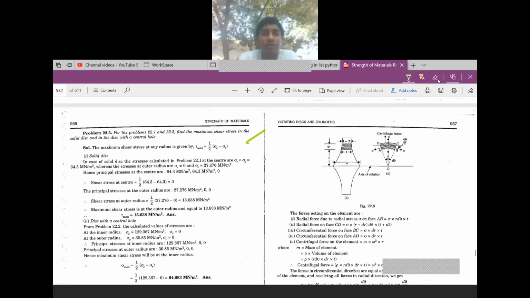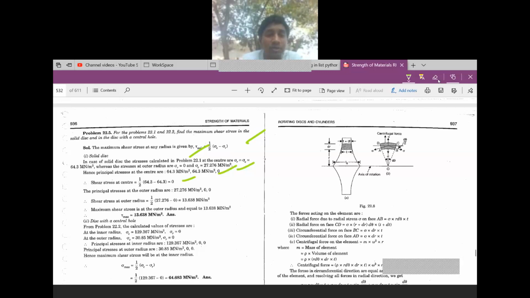In case of a solid disk, the stress calculated in problem 22, sigma r and sigma c at the center is equal to 64.3, whereas at the outer radius sigma r is equal to 0 and sigma c is 27.276. Hence these two are the principal stresses at the center. So the shear stress at the center is 0.